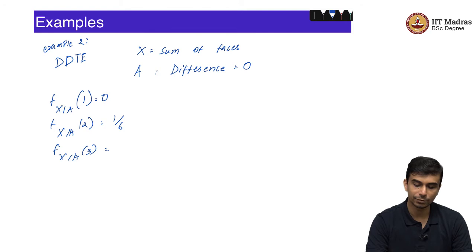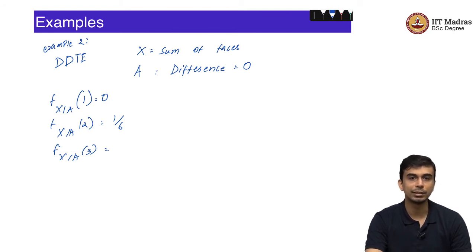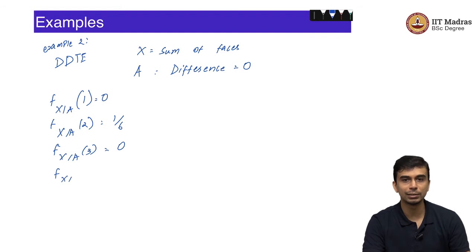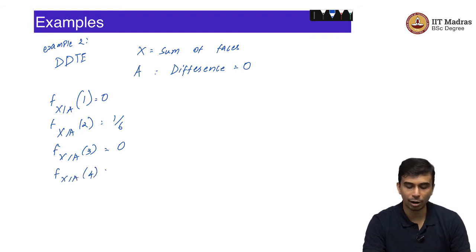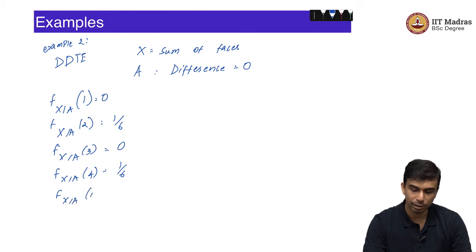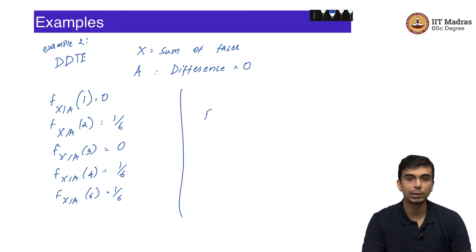What is f x given A of 3? What is the probability that the sum is equal to 3, given that the difference is 0? The answer is 0, because 3 is an odd number. If both the die throws are the same, you can never get an odd number. So, it is 0. Similarly, f x given A of 4 is also equal to 1 by 6. f x given A of 6 is also equal to 1 by 6. f x given A of 8 equal to 1 by 6, f x given A of 10 equal to 1 by 6, f x given A of 12 is also equal to 1 by 6.